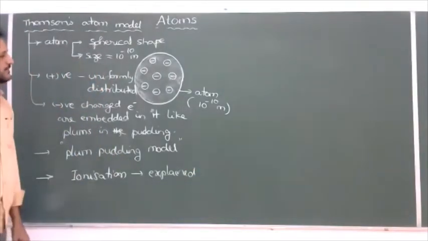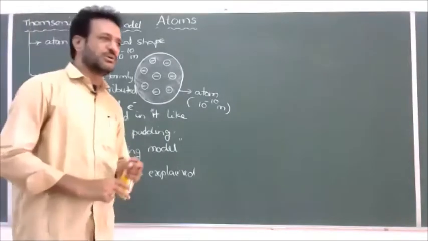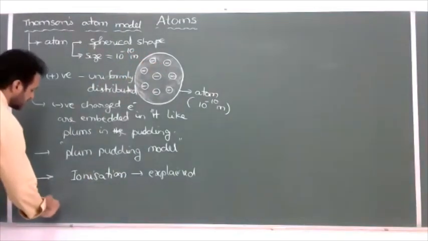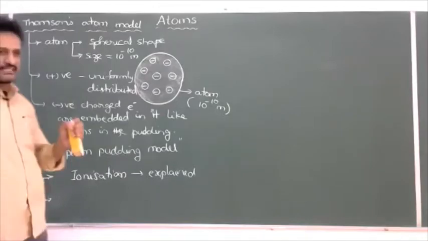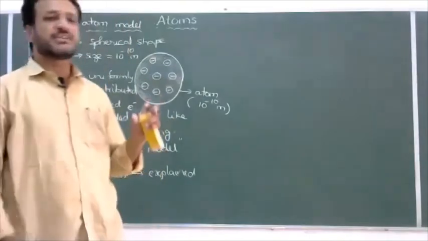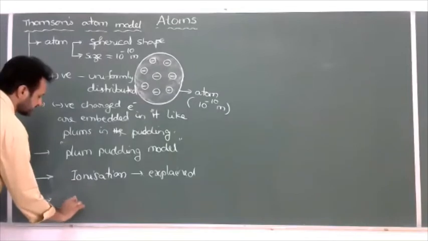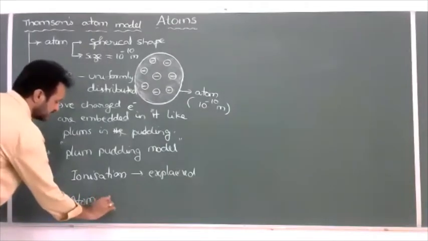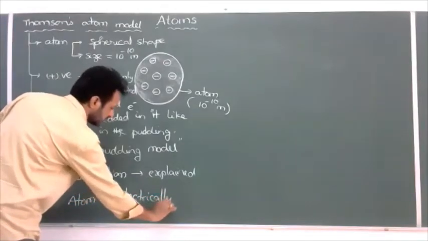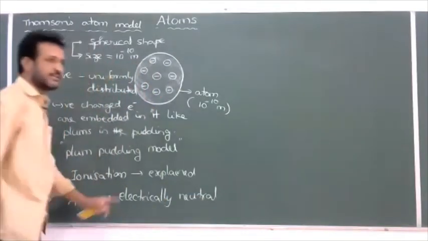And one more he explained: the total positive charge of the atom is exactly equal to the total negative charge of the electrons. So what is the net charge? The total positive charge is equal to the total negative charge, so both are cancelled and the net charge is equal to 0. So the atom is electrically neutral. This concept was also explained by Thomson.